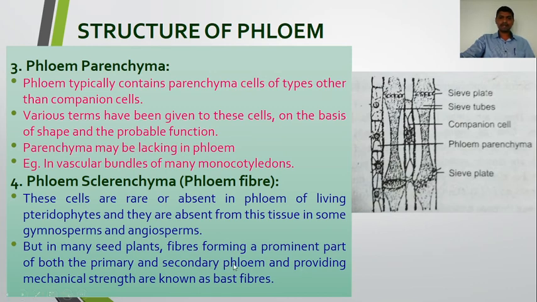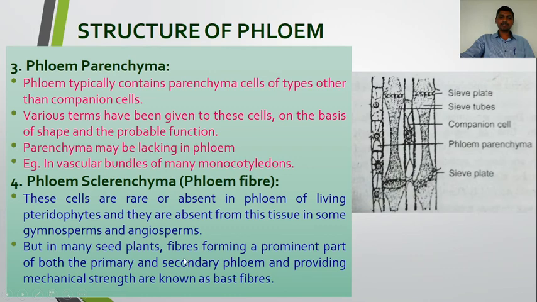So what is this primary and secondary? The phloem that has been formed in the primary plant body by the activity of the meristematic tissue is the primary phloem. Secondary phloem is produced during the secondary growth of the plant, which is responsible for increasing the girth, or diameter or thickness, of the plant or plant organ. That phloem is the secondary phloem.